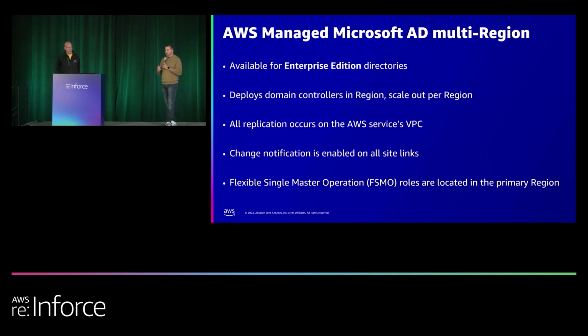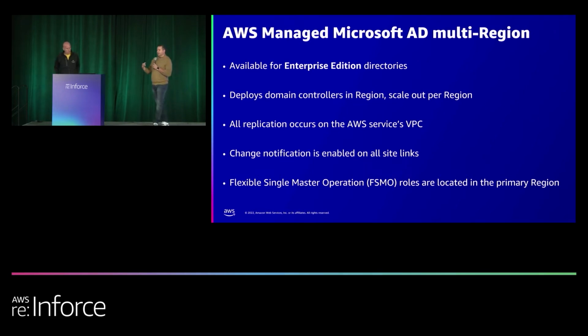We will build additional domain controllers in those regions. Then we'll connect back to the other domain controllers and replicate all that data over. This is part of your standard DC promo process. All that replication occurs on the AWS services side of the network. So anything you change in your VPC doesn't really impact the way replication works. That's all handled on our side of the fence.